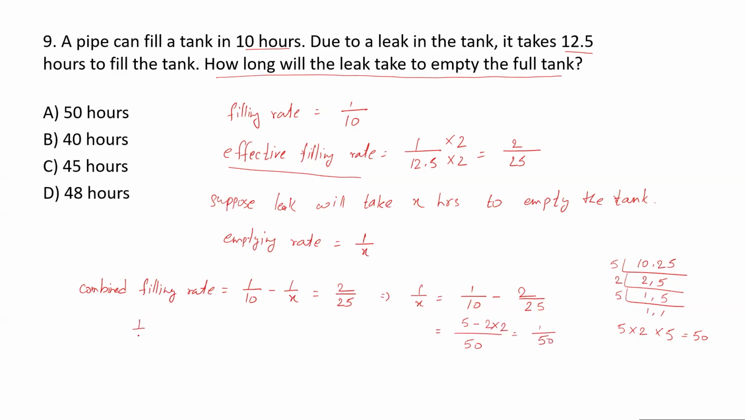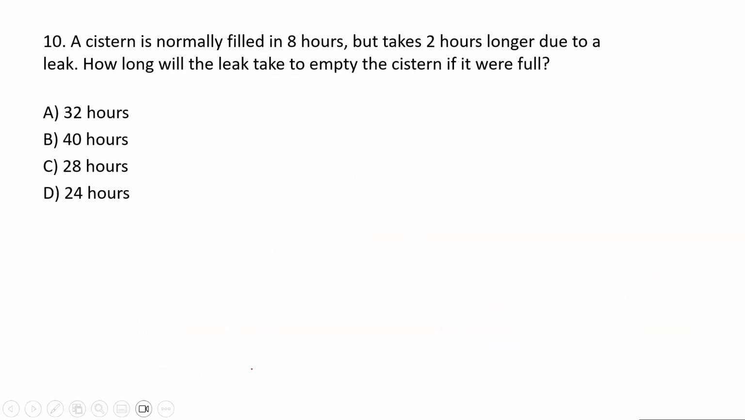So 1 upon X is equal to 1 upon 50, so X is equal to 50. So 50 hours. The leak will take 50 hours to empty the tank. So option A is correct. Is that fine? Next problem.